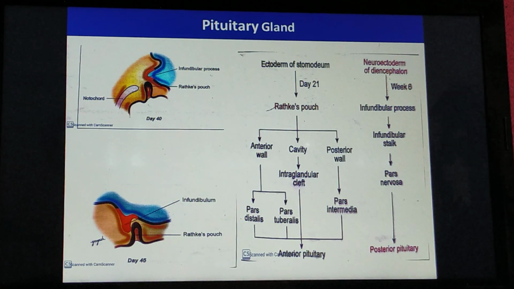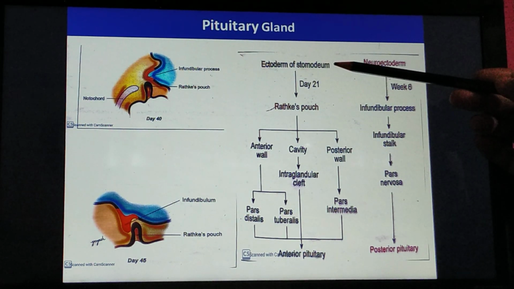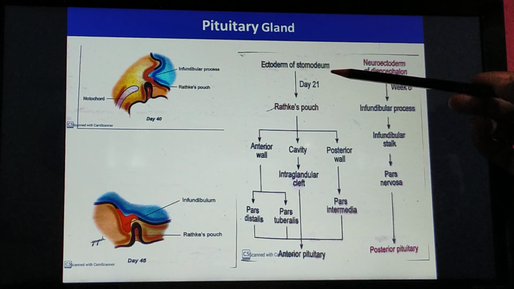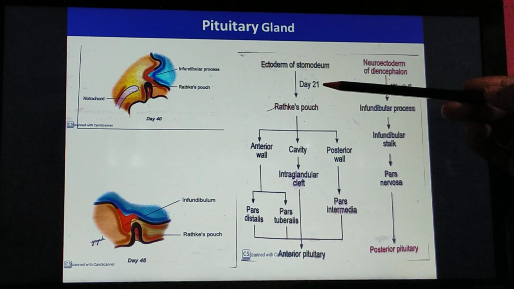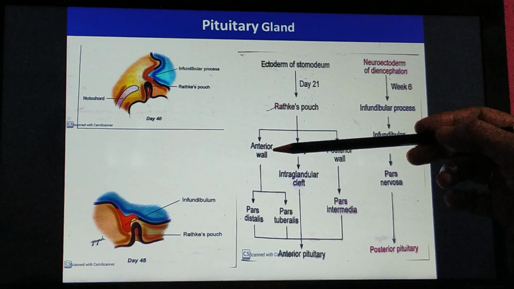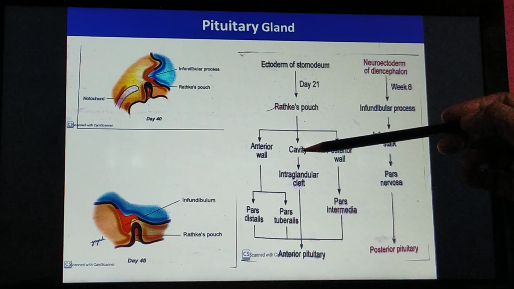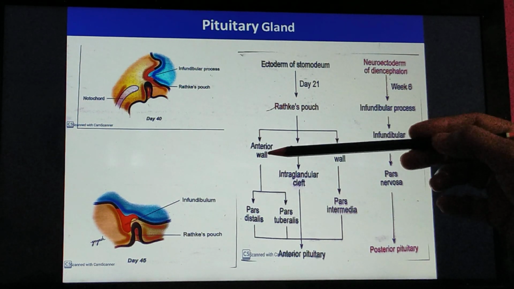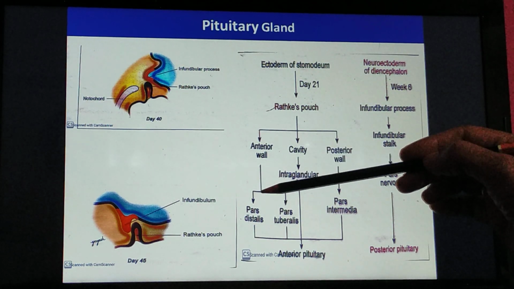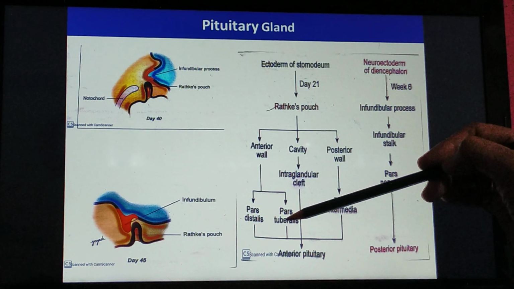Now to summarize it with the help of the flow chart, the ectoderm of the stomodium invaginates inside to form the Rathke's pouch by the end of the 21st day. This Rathke's pouch has an anterior wall, a posterior wall, and the pouch itself has a cavity. Afterwards, the anterior wall dilates to form pars distalis as well as pars tuberalis.